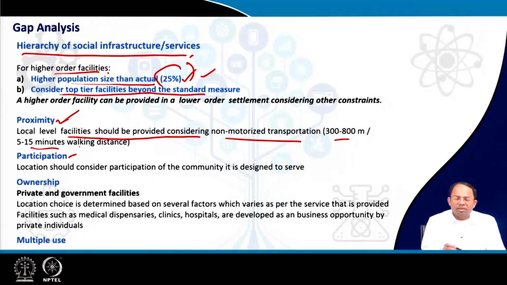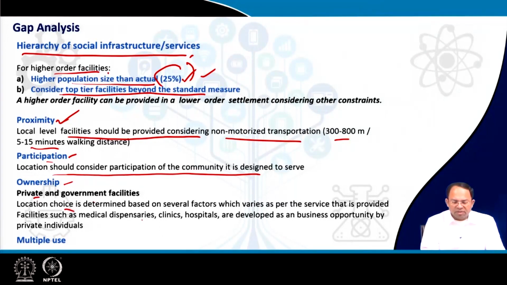Then participation. If a sub-health center is supposed to do some community level programs and all, it should be in close proximity to the community where it should do those programs. So that is what participation is all about. Location should consider participation of the community it is designed to serve. Finally, ownership. Some facilities are private, some are government facilities.